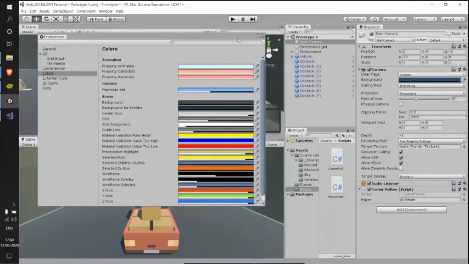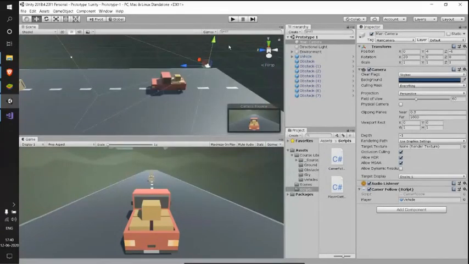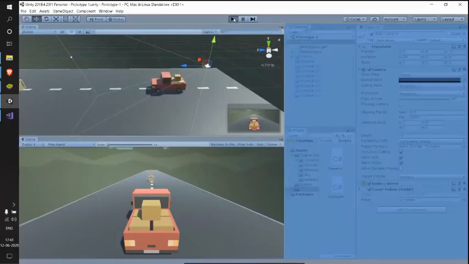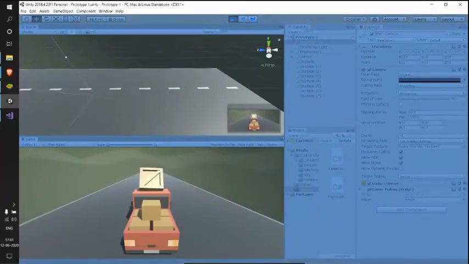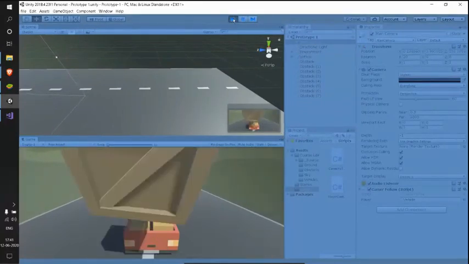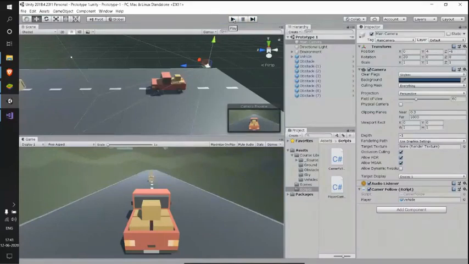So I'll say this like this and just come back to my scene and I'll hit the play mode. See, now all my windows have this tint here, which just shows that I'm in my play mode. This helps me avoid accidentally changing my variables. If I really edit some values in my play mode, I'll make sure those values are not gone. I will remember those values somehow, and I'll get back to my normal mode and update them.